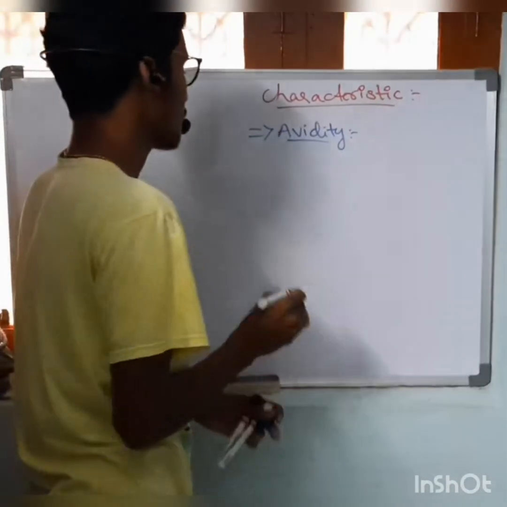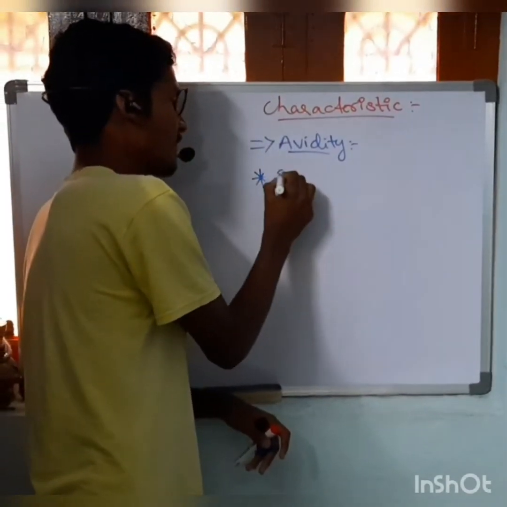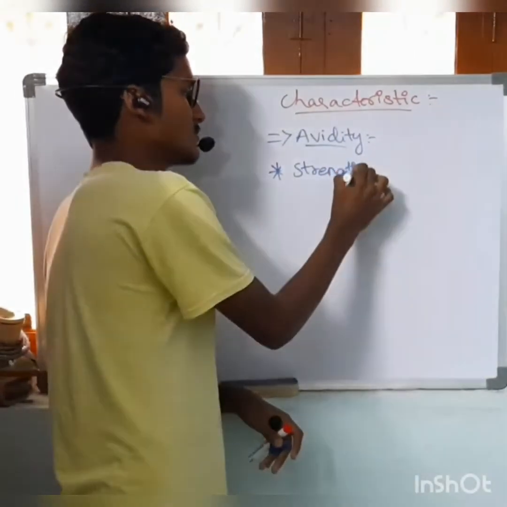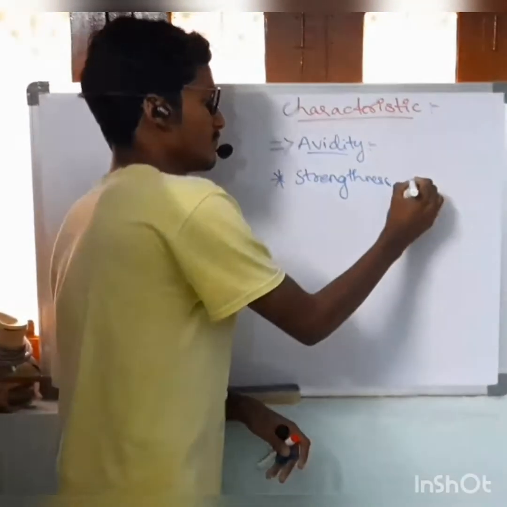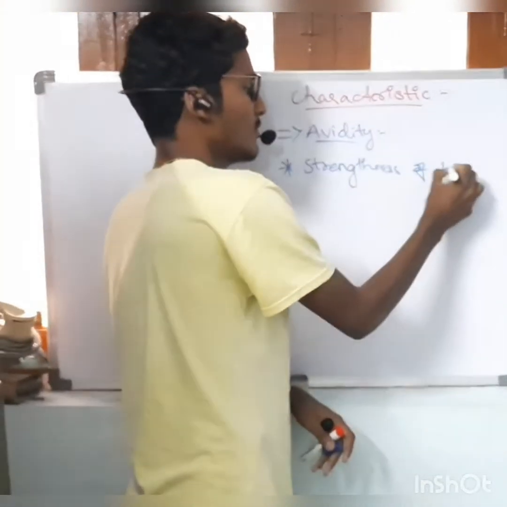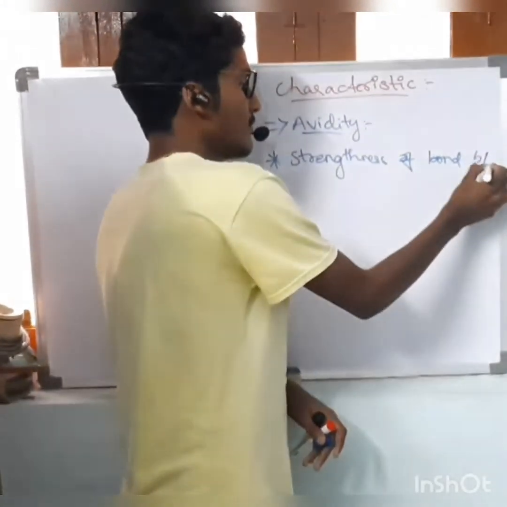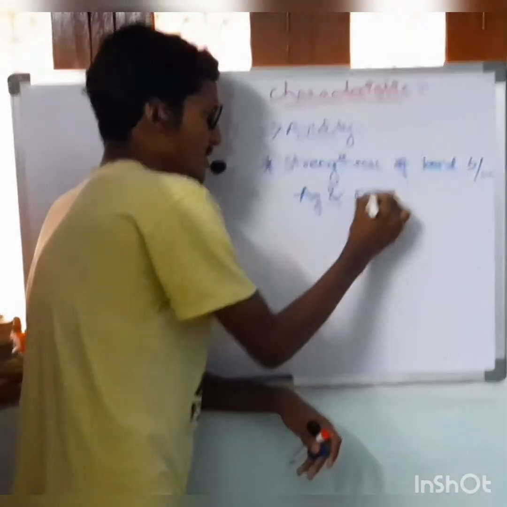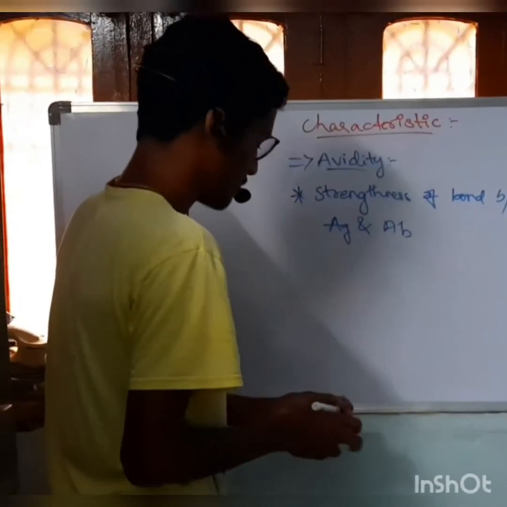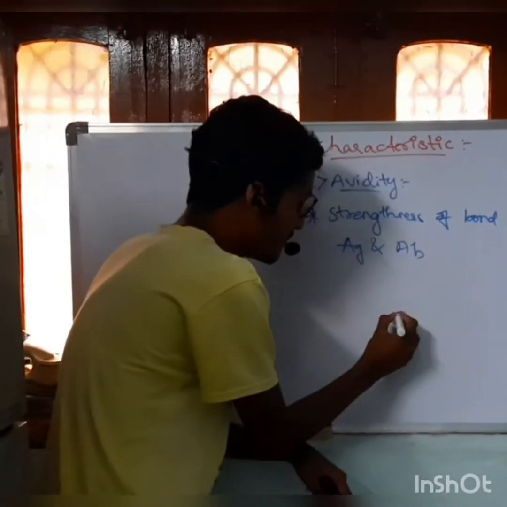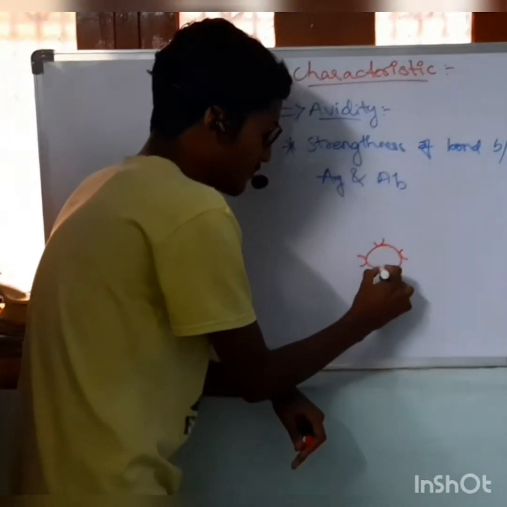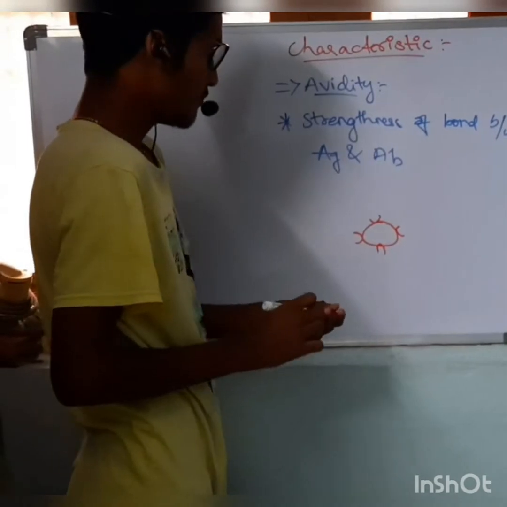Avidity means the strength of a bond formed between the antigen and antibody. It is an antigen. These are the receptors.